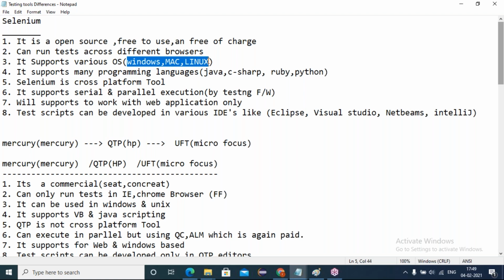So using Java only, Selenium has been implemented. So Selenium automation scripts can also run on any platform, write in one platform, execute in any platform, without any compiler dependency. But in QTP, only these platforms.